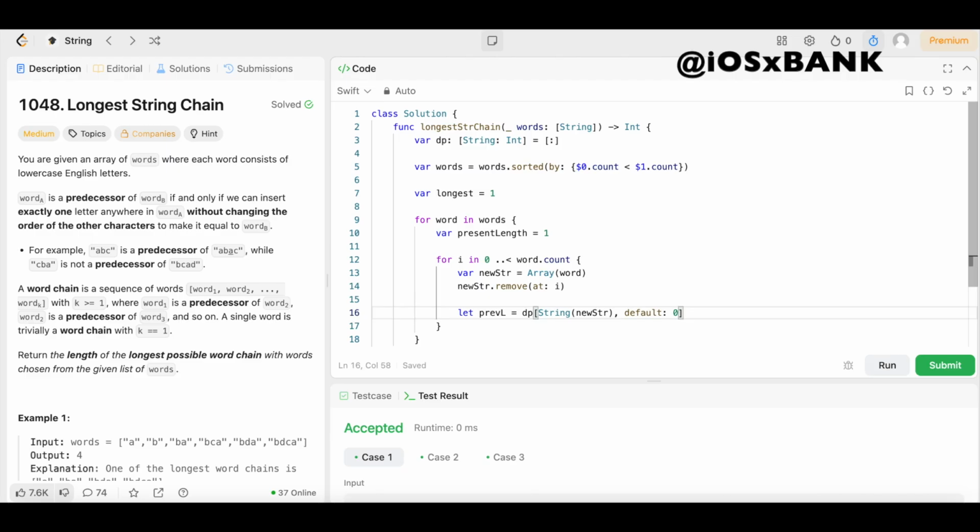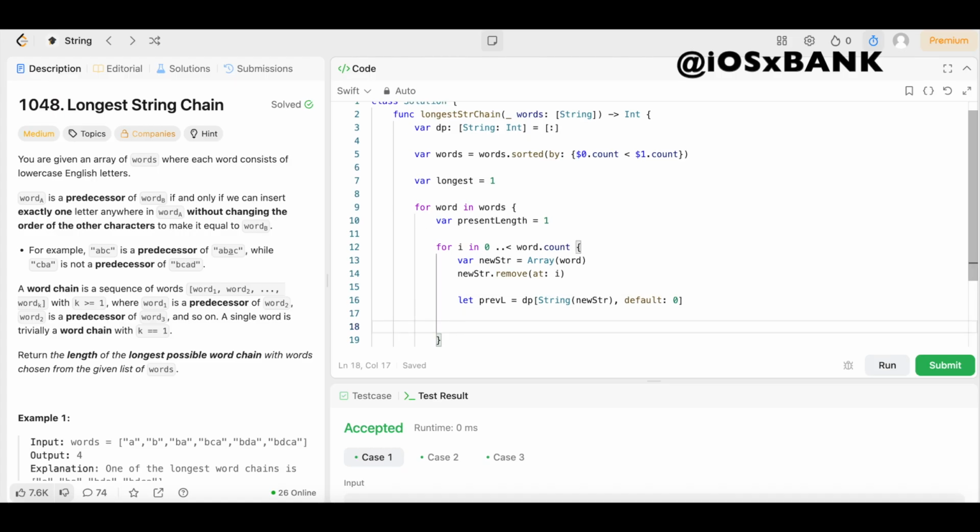Boom. Now we need to update the current word chain's length if a longer one is found. So we'll come underneath this and say presentLength equals max of prevL plus 1, comma, presentLength.